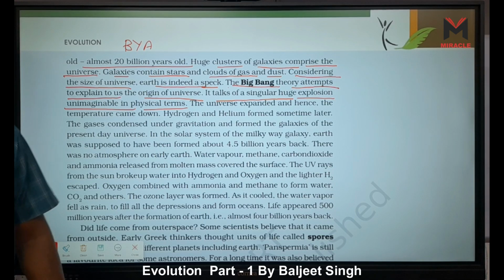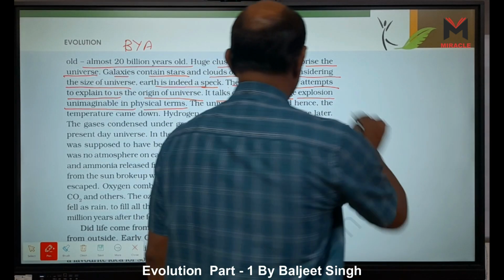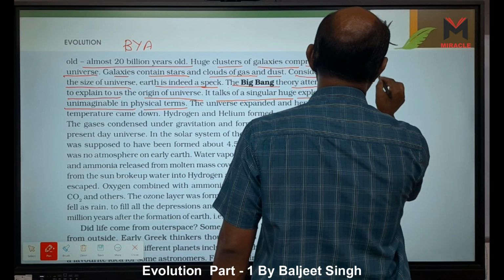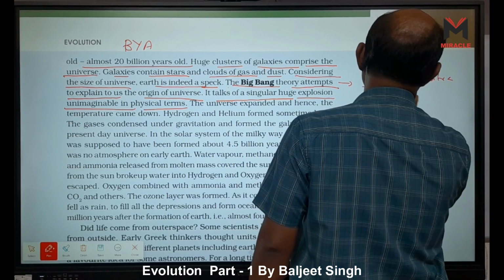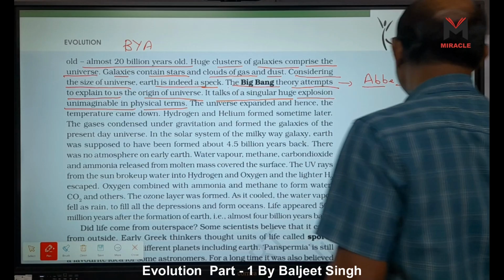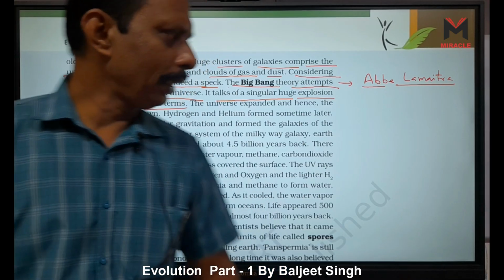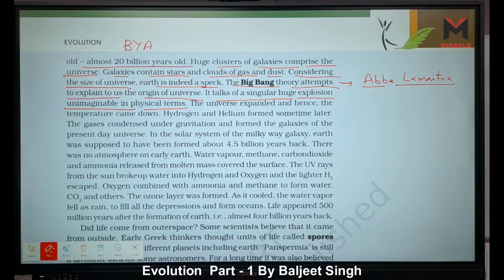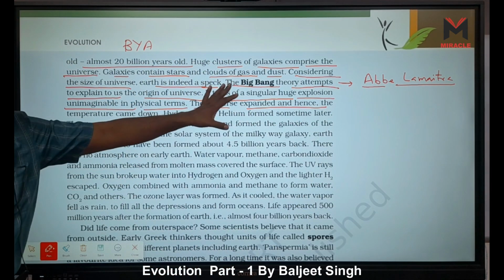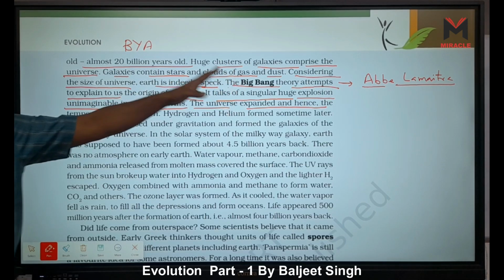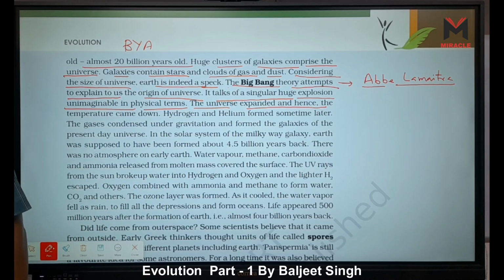Who proposed this Big Bang theory? It was proposed by Abbe Lemaitre. He proposed the Big Bang theory. According to the Big Bang theory, what happens? First, huge clusters of galaxies comprise the universe. Galaxies contain stars and clouds of gas and dust, right? Then what happens here?